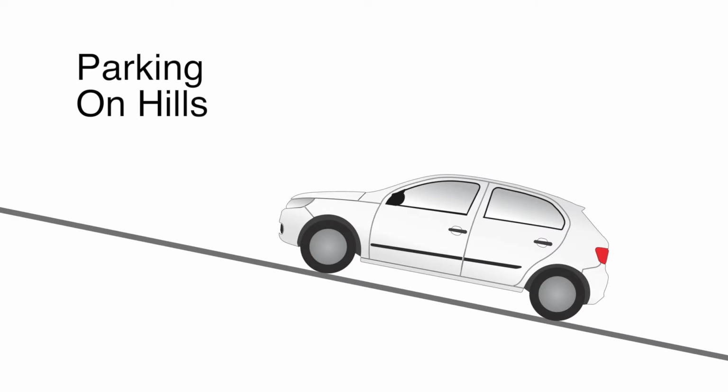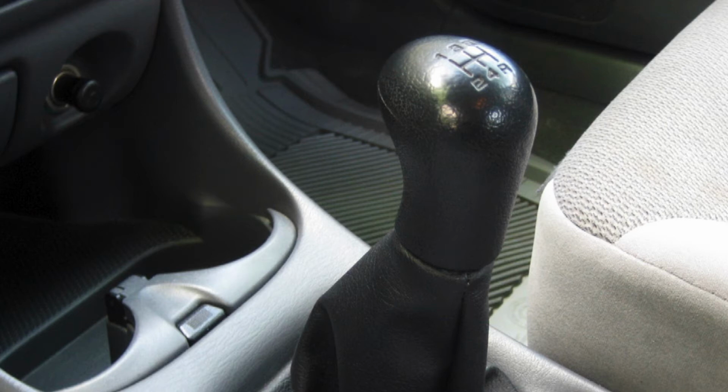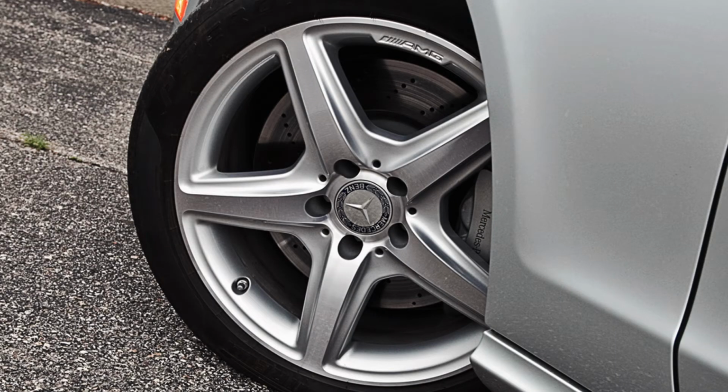Parking on hills. Always set your parking brake. Leave your vehicle in gear if it has a manual transmission or in park for an automatic transmission. Turn your front wheels to prevent your vehicle from rolling downhill in case the brake fails.